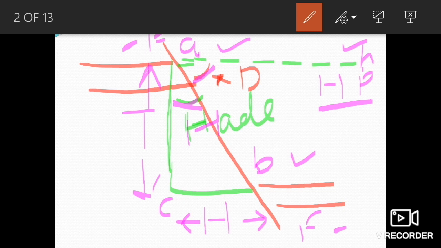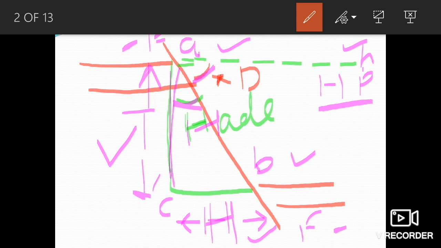This vertical component of the displacement is known as throw, and the horizontal component is known as heave, H. So these are some basic terminologies which are very important to understand before we deal with the faulting terminologies.